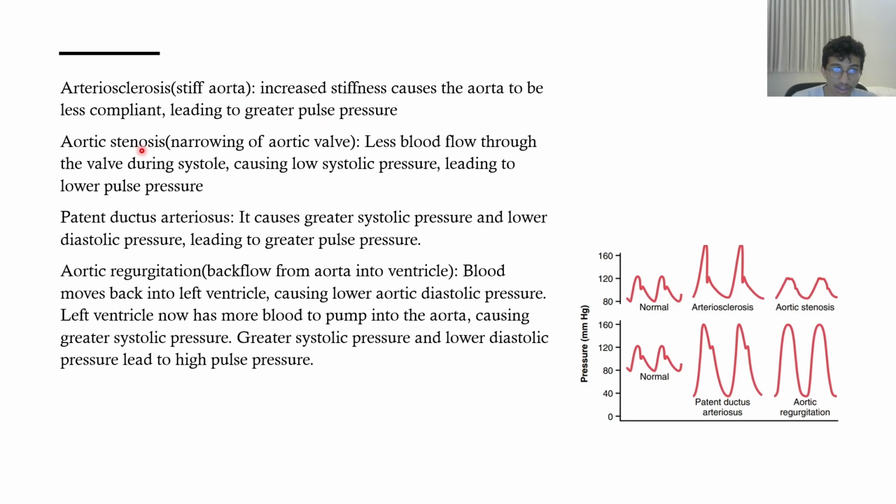Okay, now aortic stenosis is basically the narrowing of the aortic valve. Less blood will flow through the valve during systole. This is because there's a narrowing of the aortic valve. This will cause lower systolic pressure, leading to a lower pulse pressure. As you can see, it's slightly lower than normal systolic pressure, so it's closer to diastolic pressure, which will decrease pulse pressure, the difference between the two points.